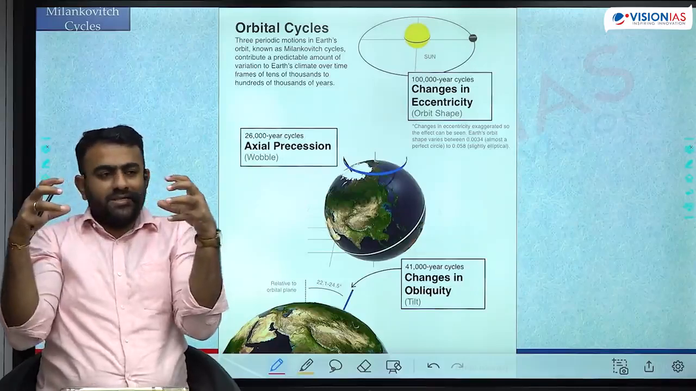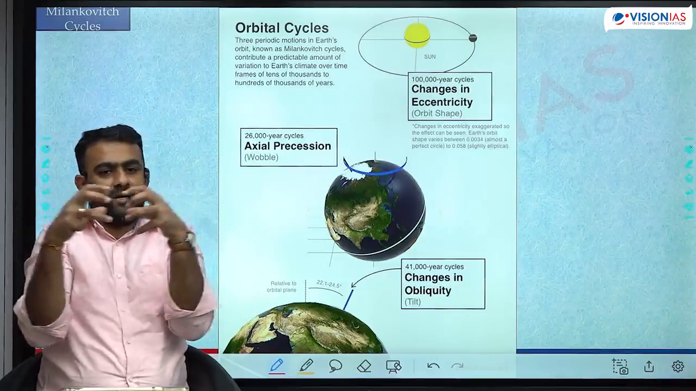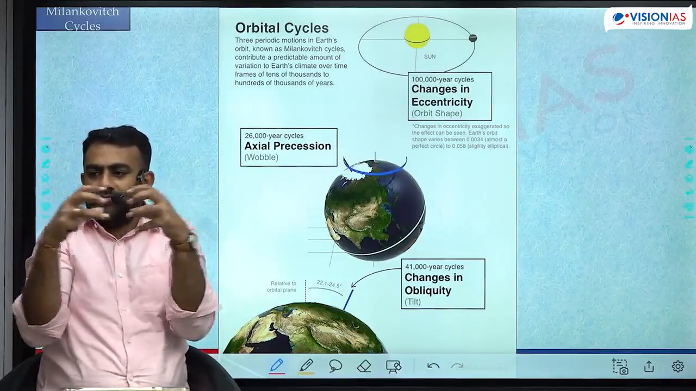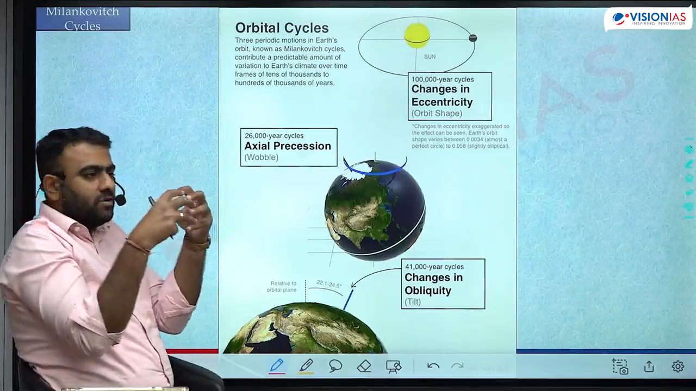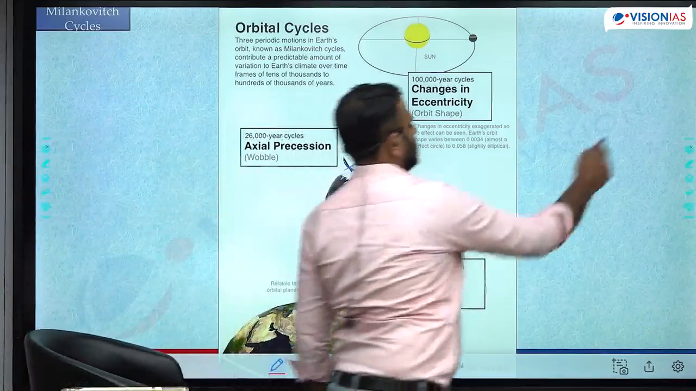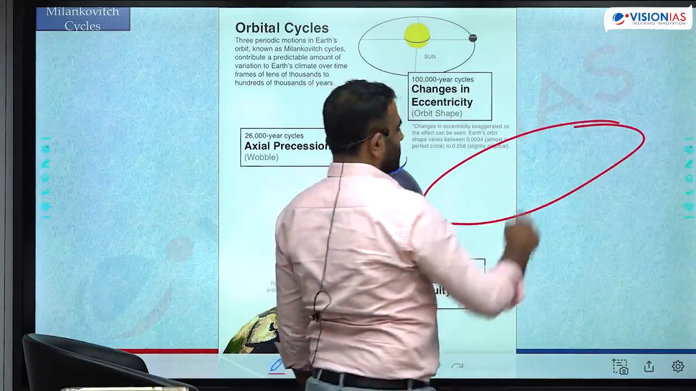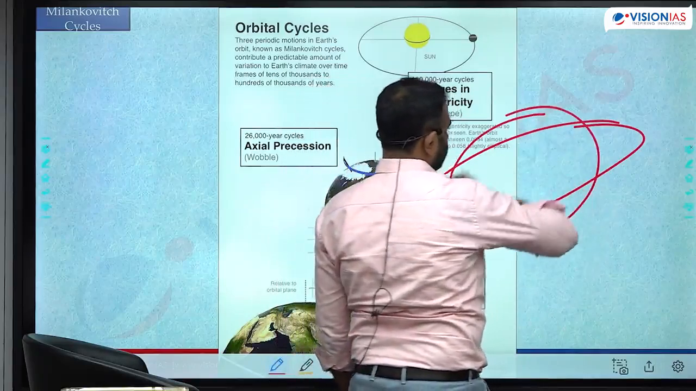It becomes highly eccentric and then least eccentric and then again highly eccentric. Like this, it continuously changes. The eccentricity of Earth's orbit goes in a cycle. During its peak time, it is highly eccentric. Let's say like this. During the least eccentricity, it comes down to be like this.